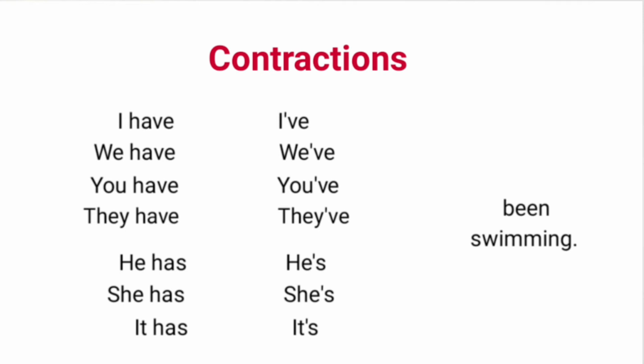Here, he and has are put together and HA of has are replaced by an apostrophe. Different sentences with contractions are I've been swimming, you've been swimming, she's been swimming, he's been swimming.